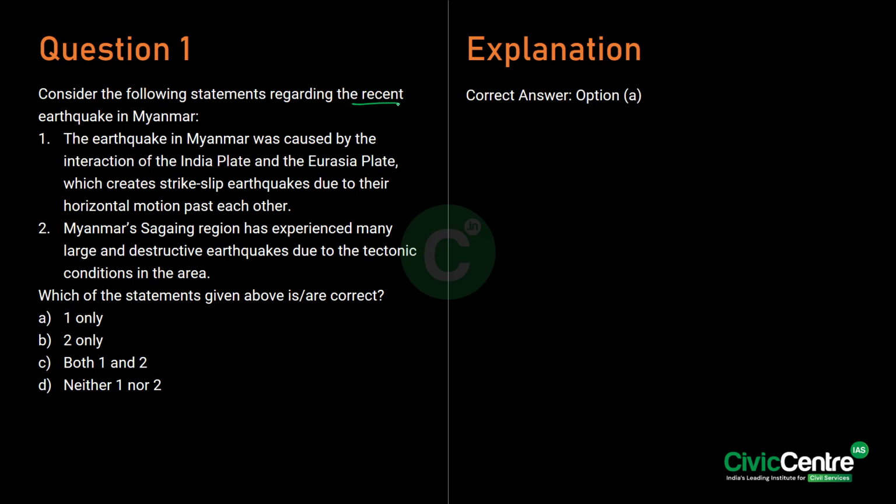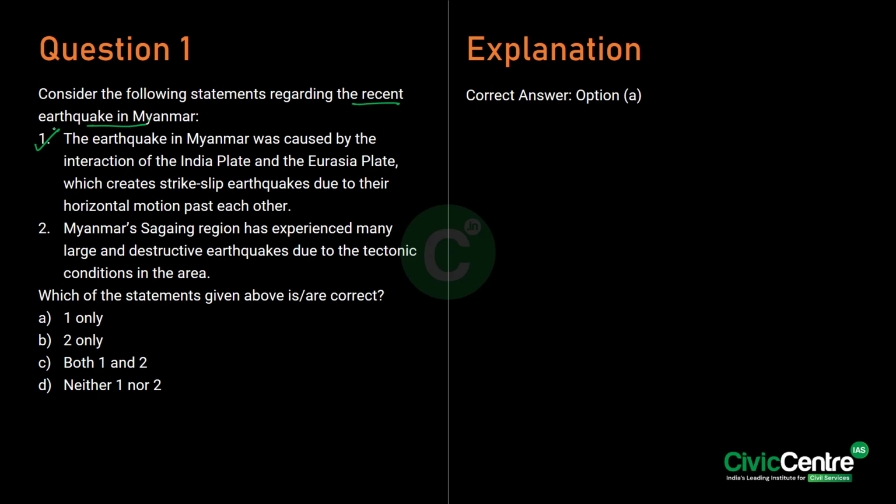So the first question here is in the context of the recent earthquake in Myanmar. See, Myanmar lies along the boundary of the India plate and the Eurasia plate, making it prone to earthquakes. The India plate and the Eurasia plate interact by horizontal motion, resulting in a strike-slip fault. So the first statement is correct, right?